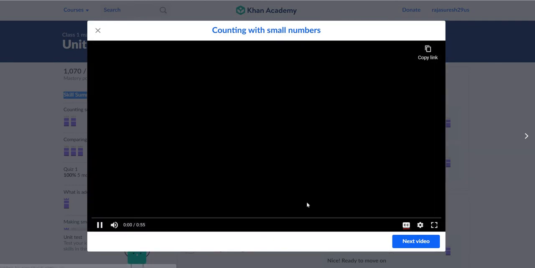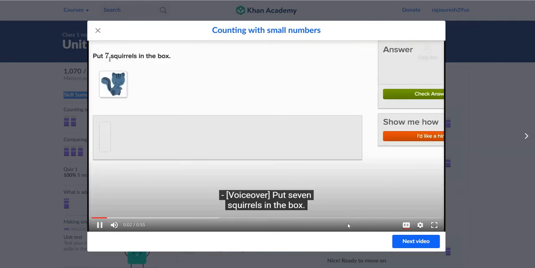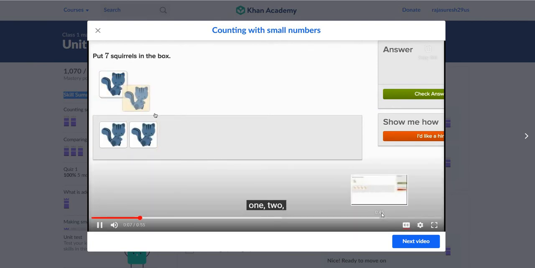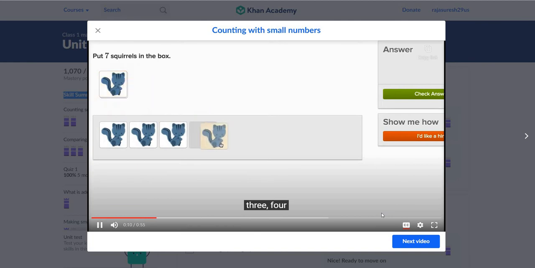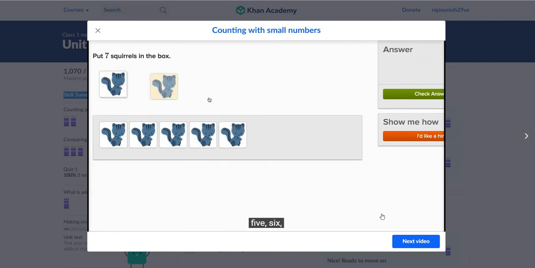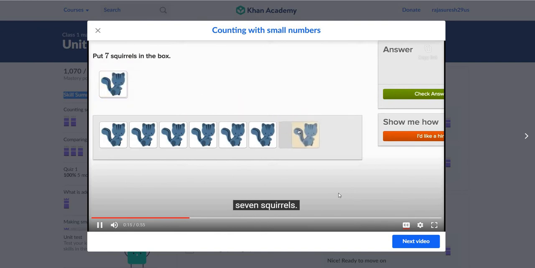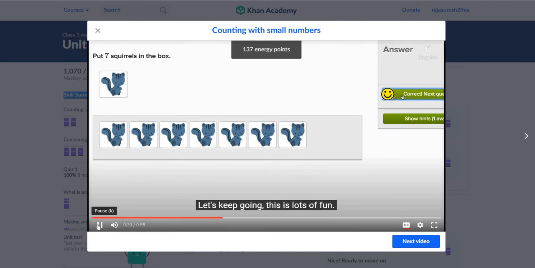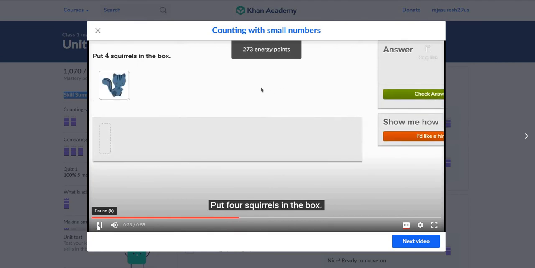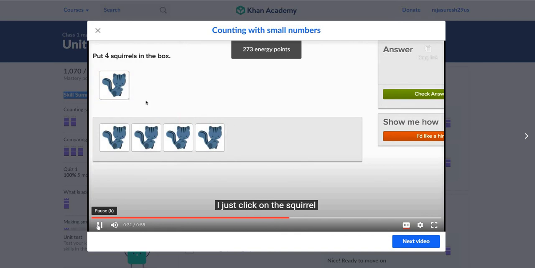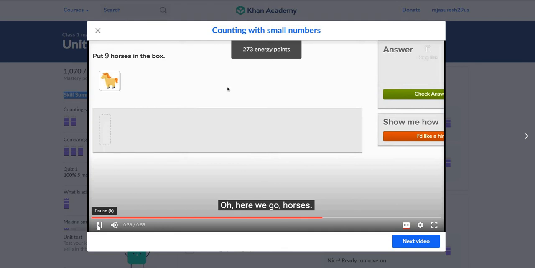Continuing with small numbers, we can start over here. How will it work? Put 7 squirrels in the box. All right, that's 1, 2, 3, 4, 5, 6, 7 squirrels. I've put 7 squirrels in the box. Let's keep going, this is lots of fun. Put 4 squirrels in the box. That's even easier than putting 7. 1, 2, 3, 4. I just click on the squirrel and then drag it into the box. All right, hopefully we see more animals. Oh, here we go. Horses.